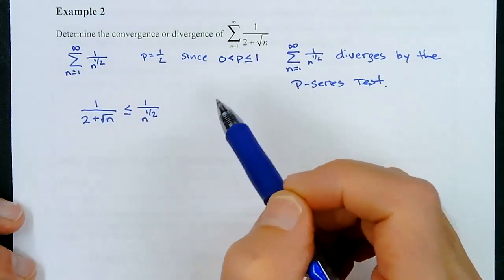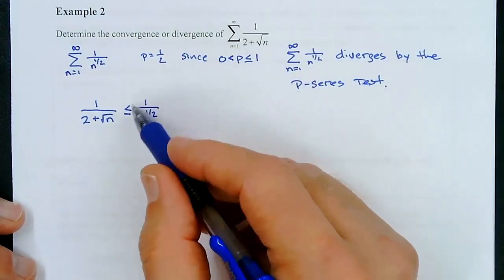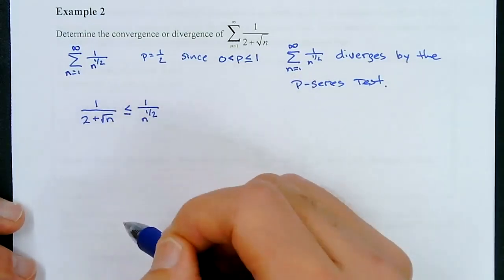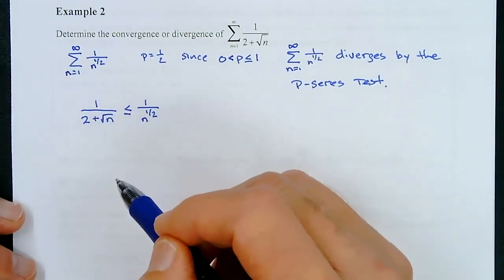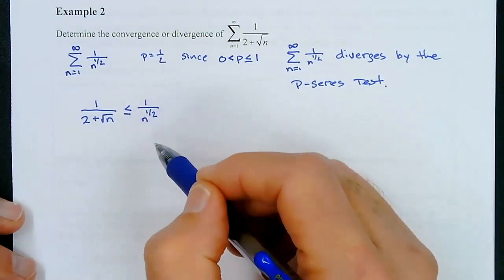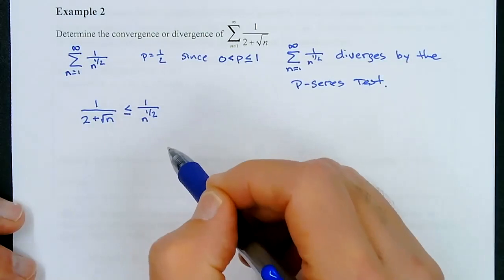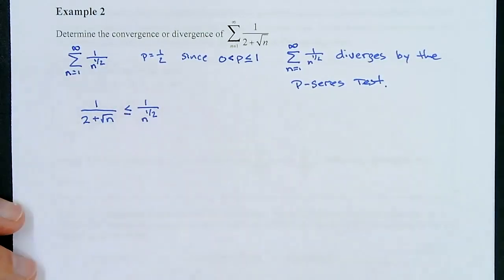Because remember, if we can show that the larger series converges, the smaller one converges. And if we can show that the smaller one diverges, then the bigger one diverges. So here's the problem. We have the bigger one, and if we want to use this one, it would have to be converging, and then we could say this one converges, right? So what else could we use on this?